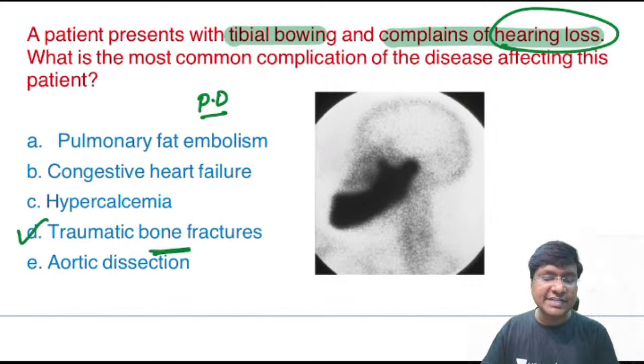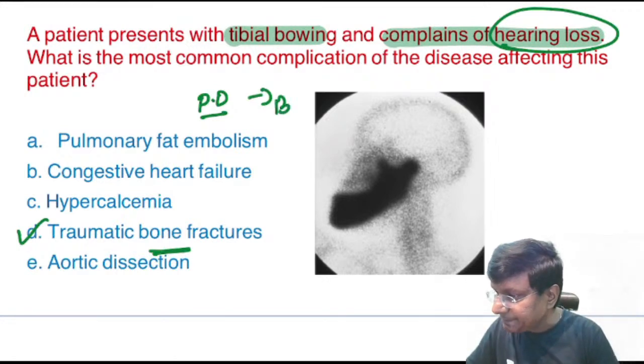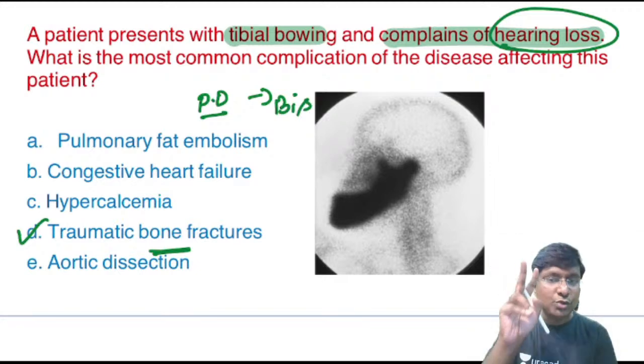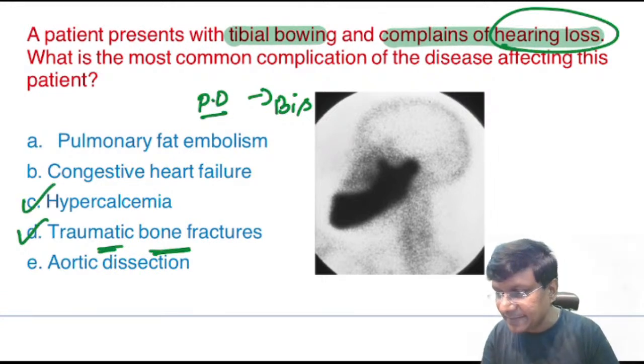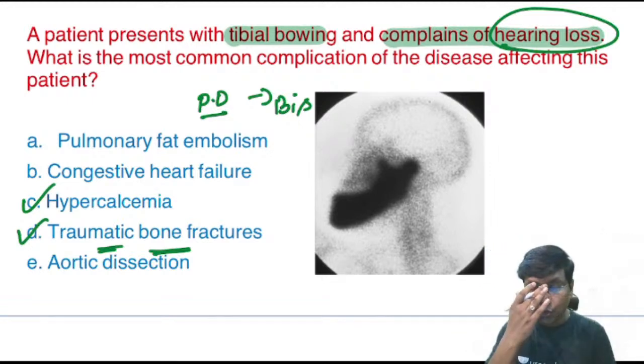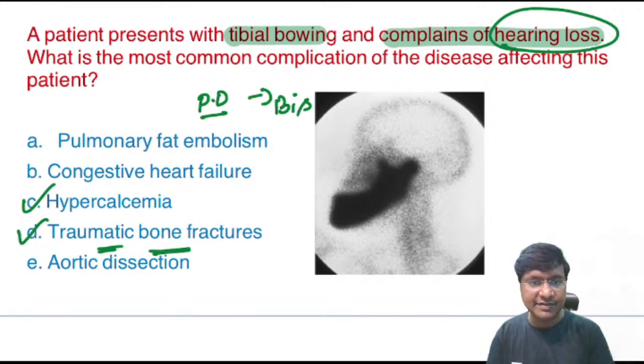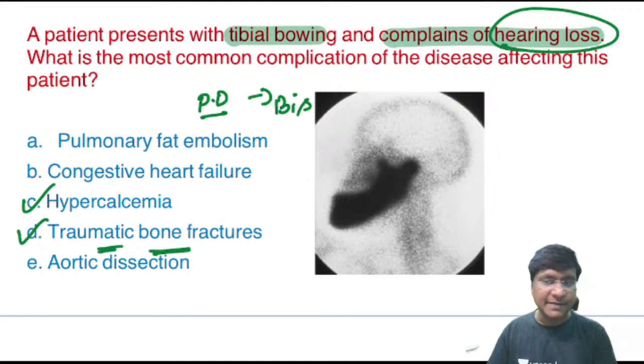And what is the first line treatment in patients with Paget's? The first line therapy is anti-resorptive medication, which is bisphosphonates. You have 2 answers in this particular question. One is traumatic bone fractures, and the other is hypercalcemia, which could also be correct. So 2 answers, suggestive of Paget's disease of bone. And why Paget's? Because you have tibial bowing as well as hearing loss.